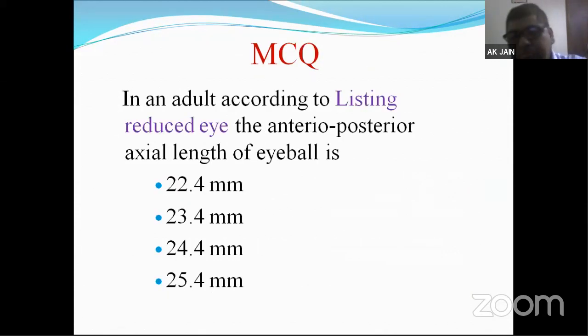So just for refining the previous session, I have started the MCQ, but as per our suggestion, I will take this MCQ session at the end of this talk.